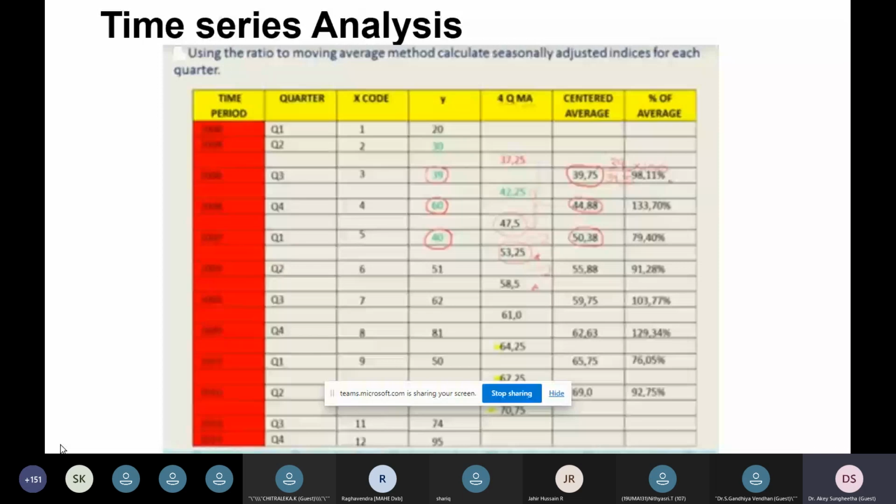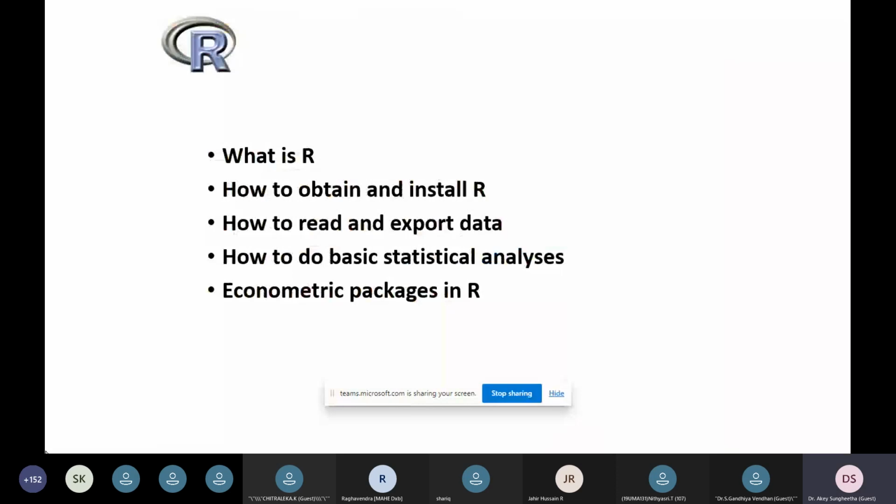So we have various tools for time series analysis, which help us to automatically calculate the values in the index. Similarly, we can calculate the centered average based on the quarter average calculation, and the percentage of average could be determined finally based on the centered average. The table shows the values of the corresponding percentage. How do we calculate the percentage average for the centered average? So these are some of the discussions on how we apply the statistical applications in data science using the R tool.